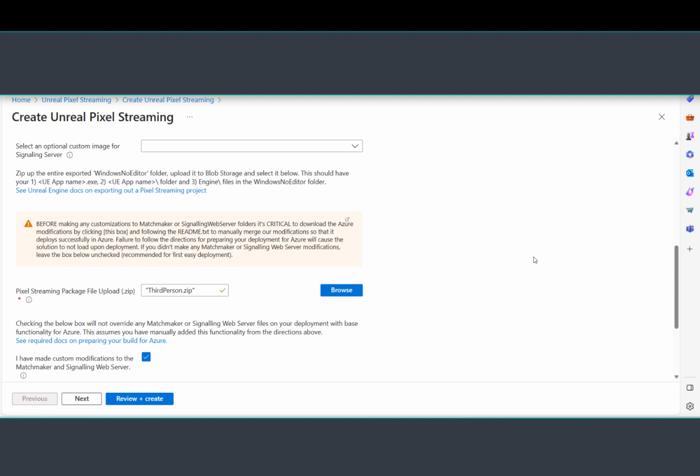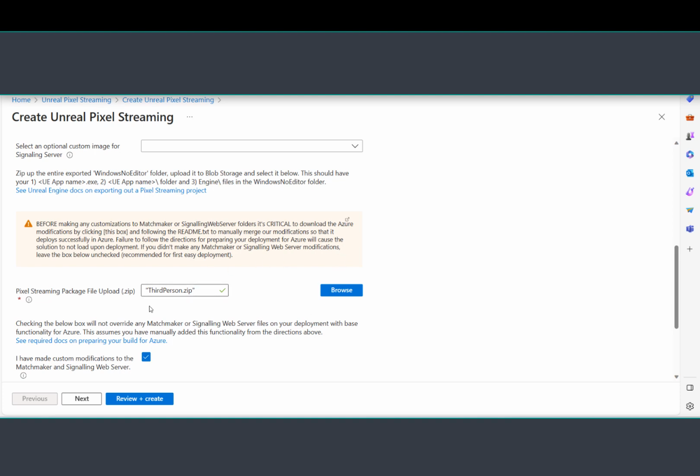In order to enable customization of your user interface and the player page in particular, when you deploy the Unreal Azure Pixel Streaming marketplace item, you have to specify what package is being deployed, obviously, that contains those customizations. And then you also have to check this check mark, which says I have made customization modifications to the matchmaking and the signaling web servers.